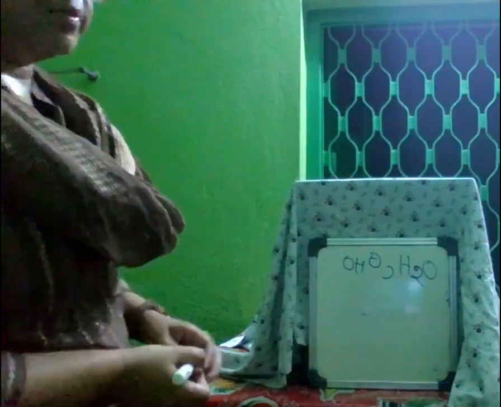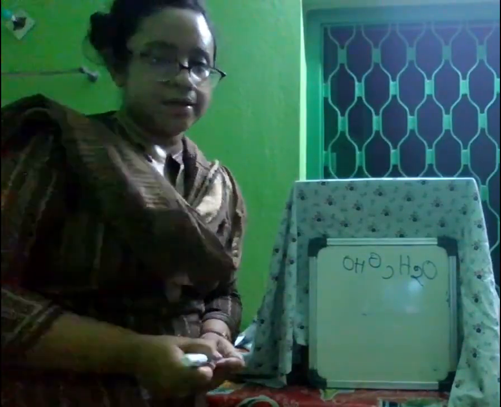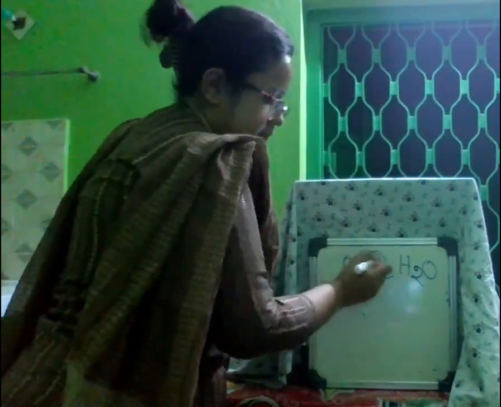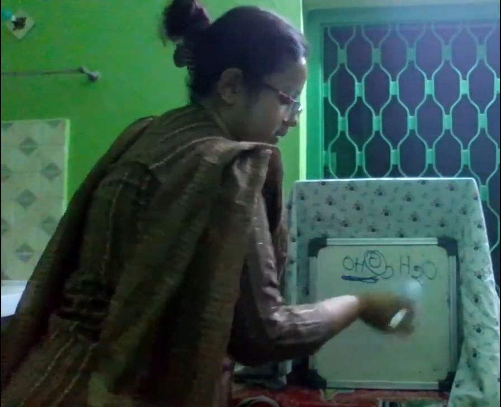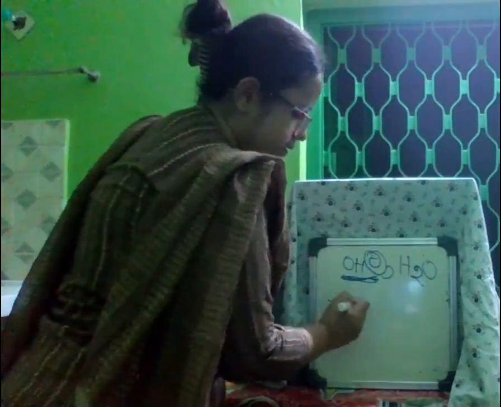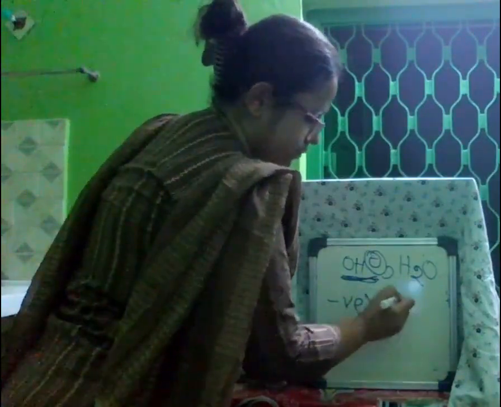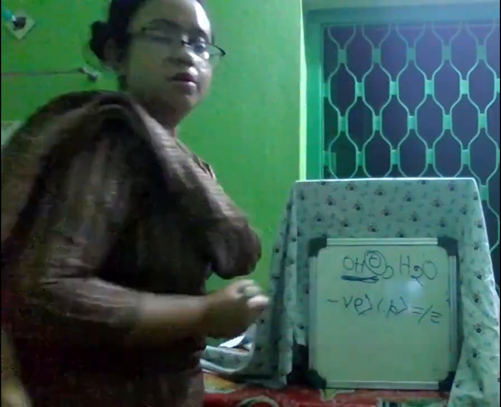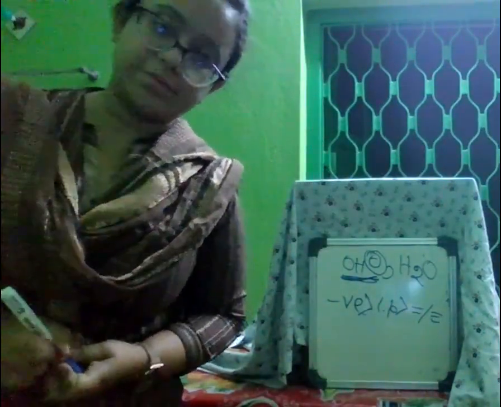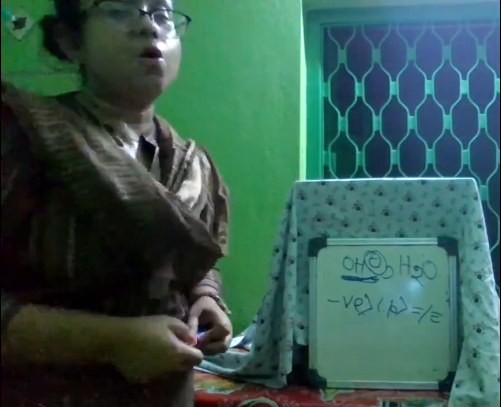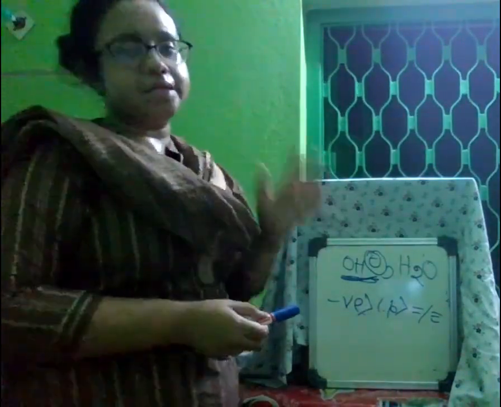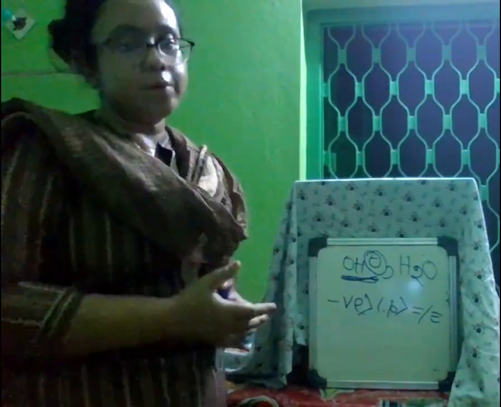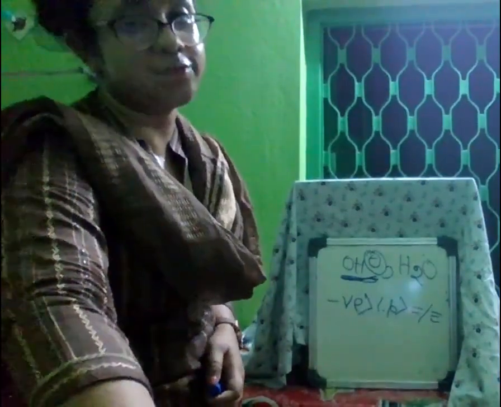Which one will have more nucleophilic character? If you see OH minus, there is a negative charge, and oxygen also has a lone pair. Always remember, negative charge, then lone pair, then double bond or triple bond: nucleophilic character comes like that. So this is all about the very basic part of electrophile and nucleophile. I hope you understand. Thank you so much for watching the video.